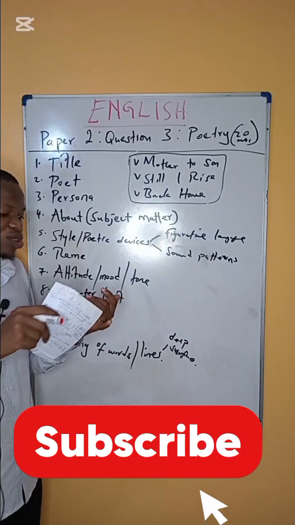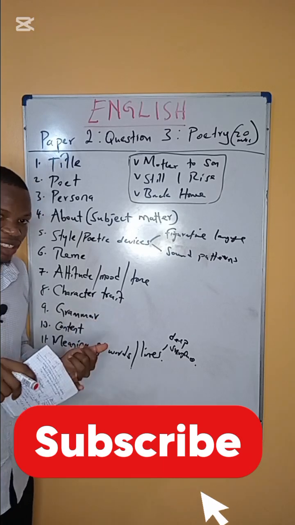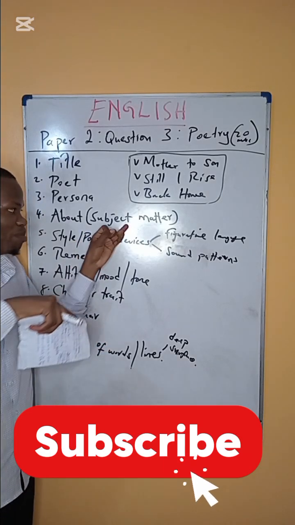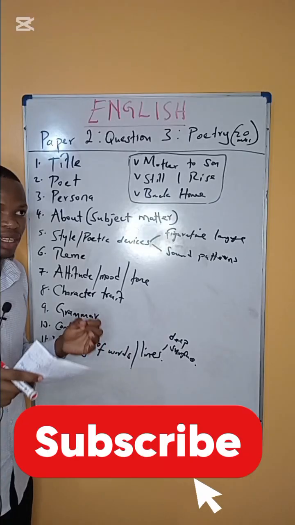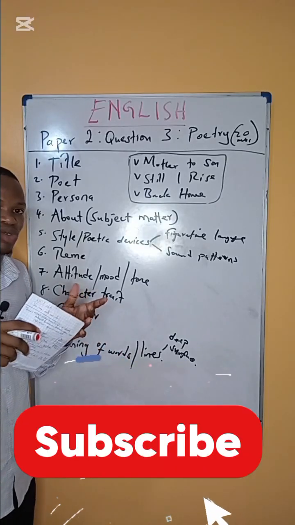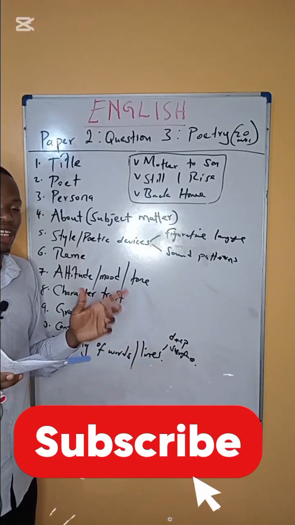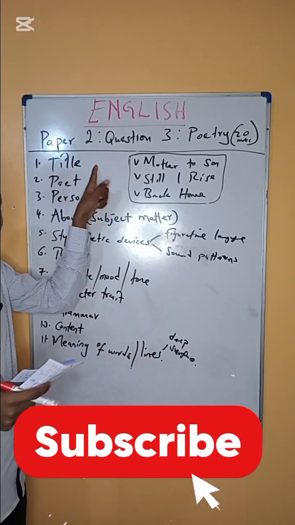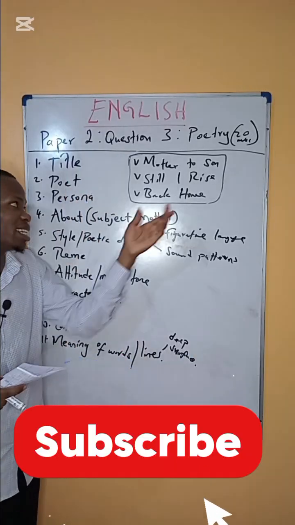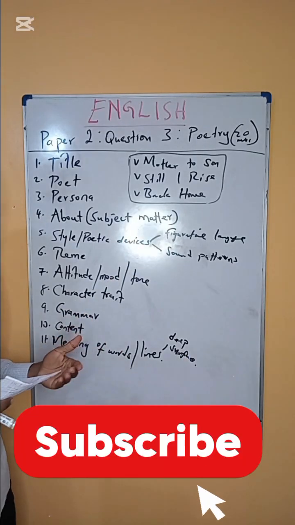What do you do? You read the poem from the first stanza to the last stanza. Number 2, identify the subject matter, what the poem is about. What are the events happening in the poem? And after you get the events, you summarize those events into 1 word, 2 words, or a maximum of 3 words, and that forms your title. But for our case, we have Mother to Son, Still I Rise, and Back Home.